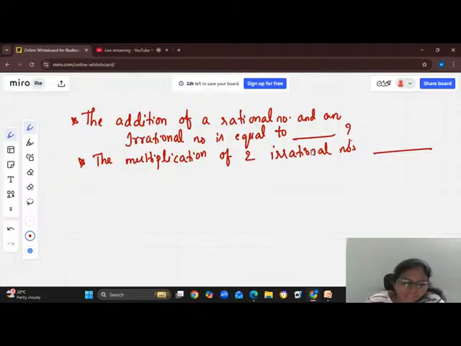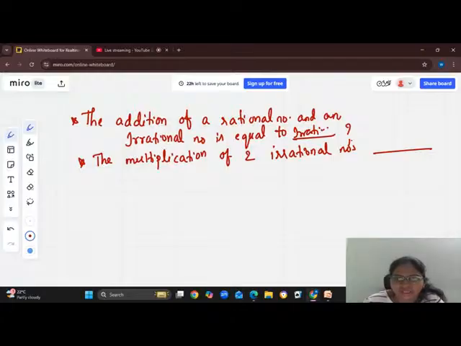Is there anybody to answer? Remember, when you add a rational number and an irrational number, you are going to get an irrational number. Very good. What about when we multiply two irrational numbers? What would be the answer? Tell me. Yes, you're right, it is an irrational number only.